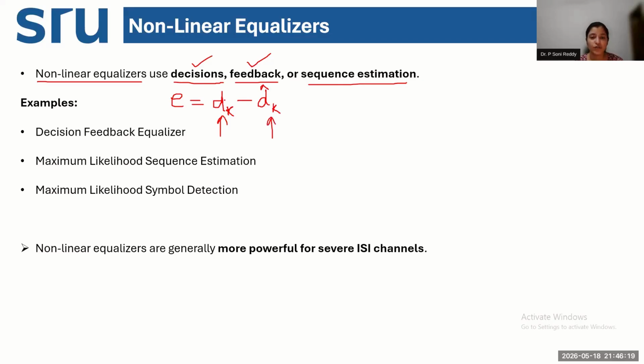The difference between the transmitted and the received symbol is generated as the error signal at the decision block. The value of this error signal decides what the feedback to the equalizer will be.